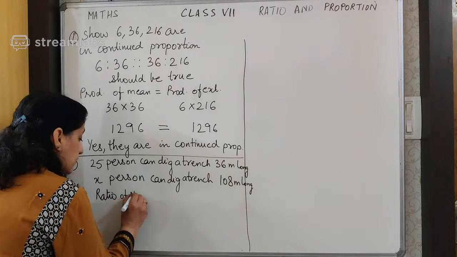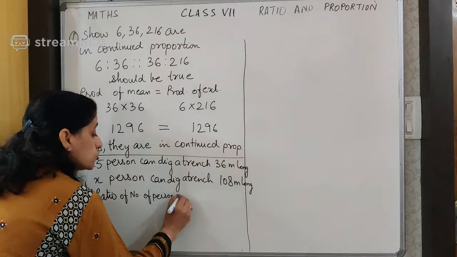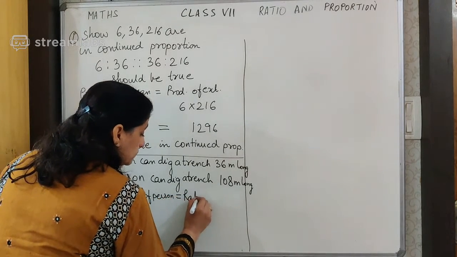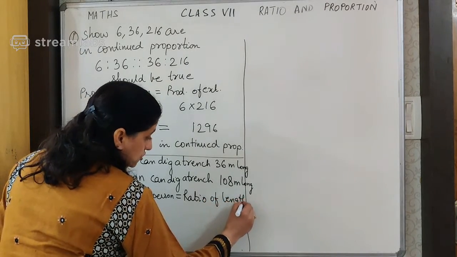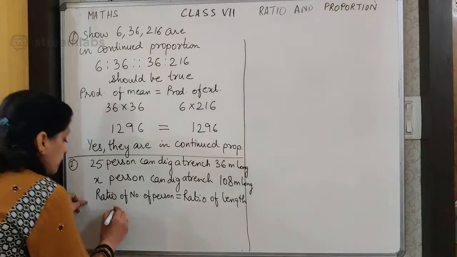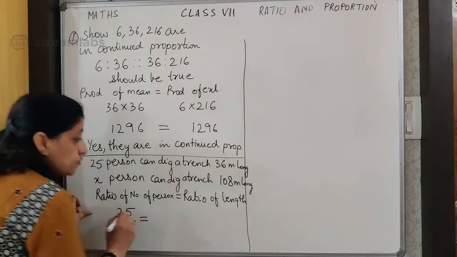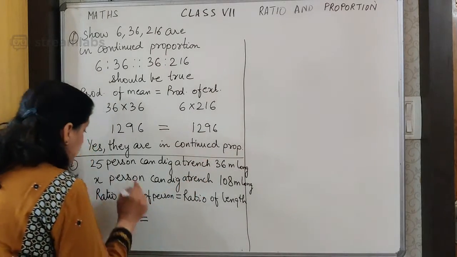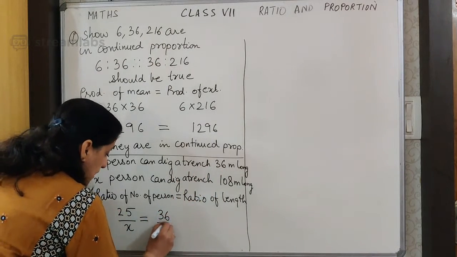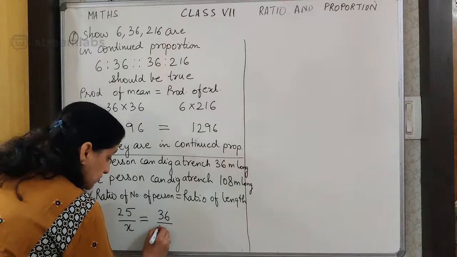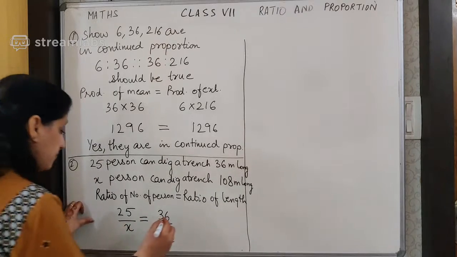Now the ratio of the number of persons is 25 upon X. This should be equal to the ratio of the length of the trench. Where 25 is there we will write 36, and where X is there we are going to write 108. And we will solve this to get the number of persons.